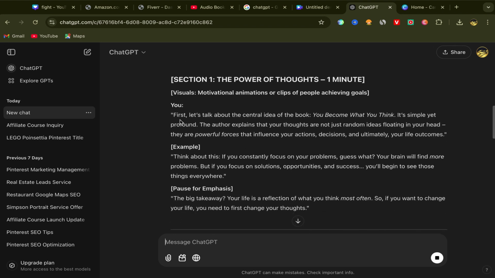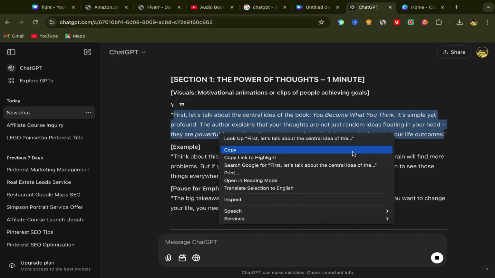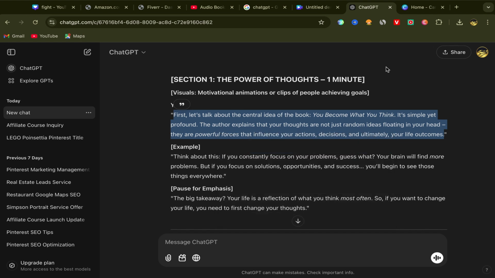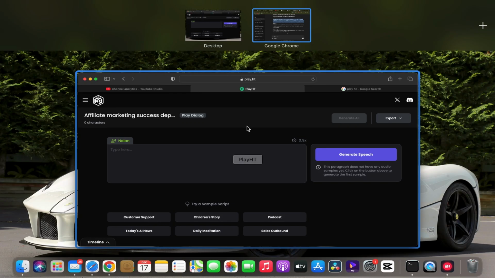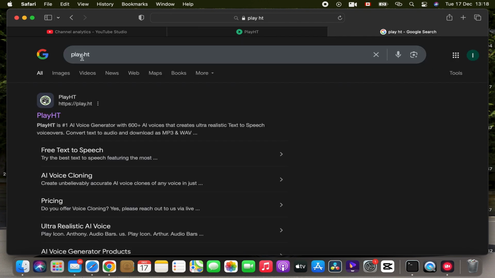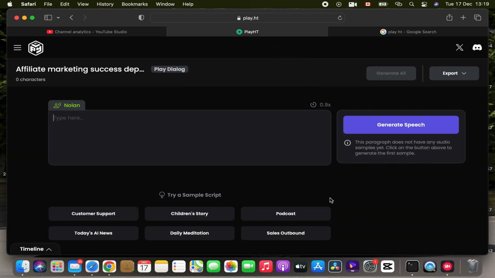Okay, so what you need to do, you need to copy this script. I will copy this part. So we need to turn this script into voiceover. Okay, so what you will do next, you will go to Google and search for PlayHT. Search for this website and click on the first link, sign up by using your email address. The sign up process is super easy and simple. After you finish, this will be your home page, and you can start using this website to turn your script into voiceover.